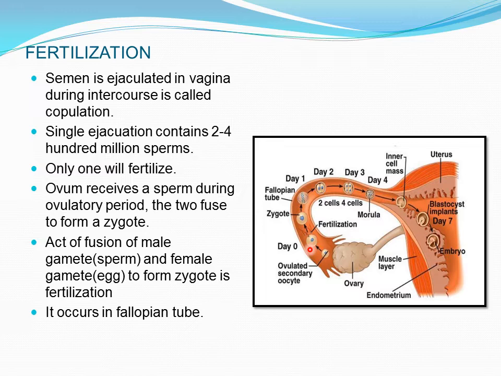I think by now you are all aware of the female reproductive system. The vagina is the tract which will carry the semen into the female reproductive tract. This is known as copulation. The semen contains 2 to 400 million sperms, and it is carried through the vagina. We all know that a single ejaculation contains 2 to 400 million sperms, but only one sperm will fertilize.